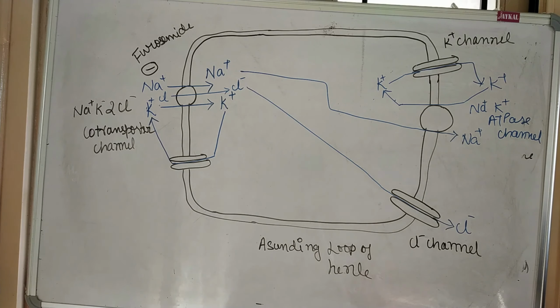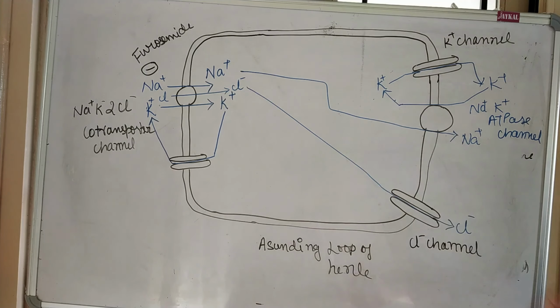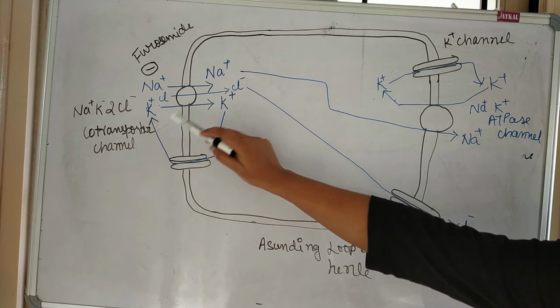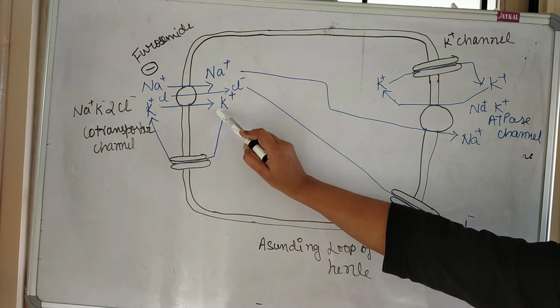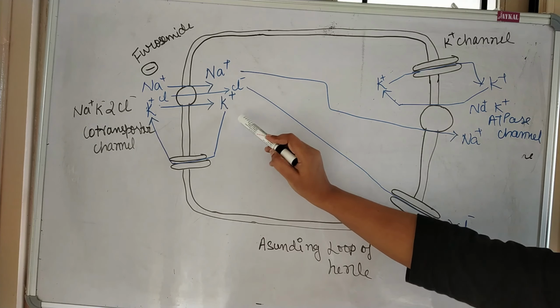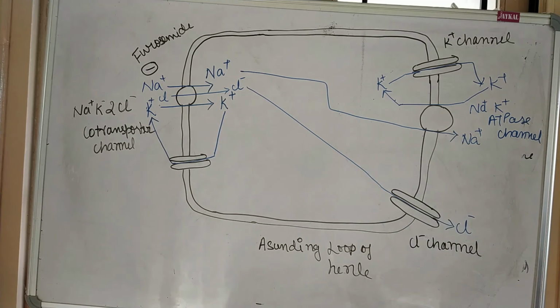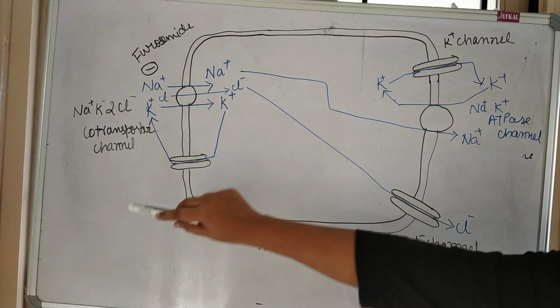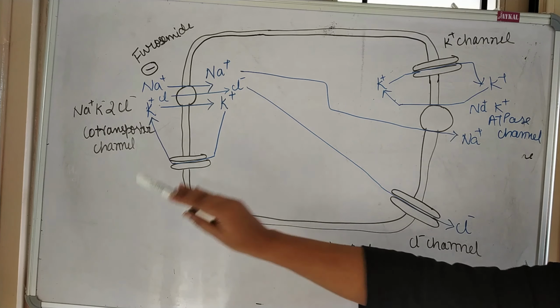So let's discuss this in detail. This is your sodium potassium chloride co-transport channel, through which the sodium ion, potassium ion, and chloride ion will enter. If the potassium ion concentration is higher, it can easily go out through this potassium channel. To maintain the balance, this K has another route to go outside. If it goes outside, it will be included in the water that is excreted in the form of urine.